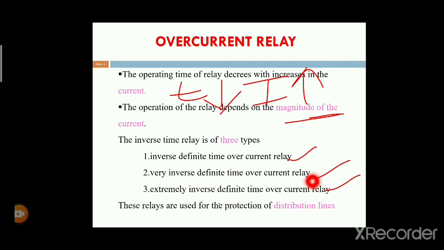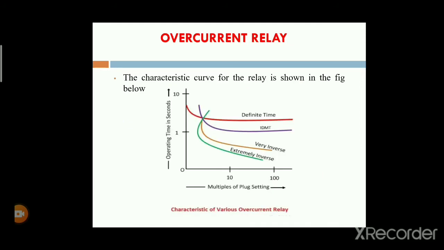These relays are used for the protection of distribution lines. In the case of distribution lines, we use this type of relay. The characteristic curves for these are shown in the figure below. These are the various characteristics of overcurrent relays.